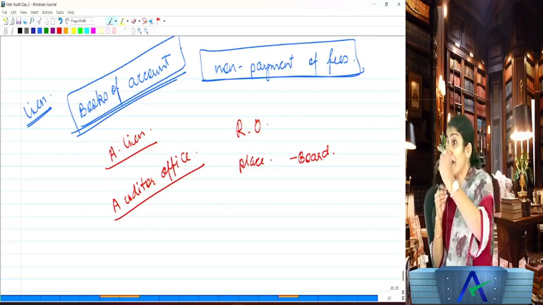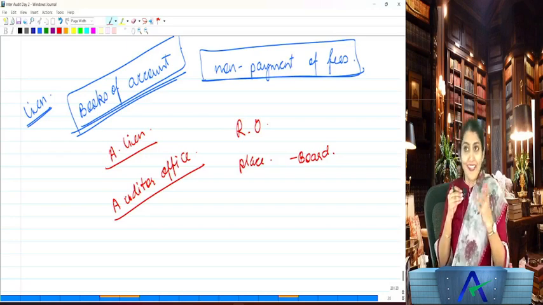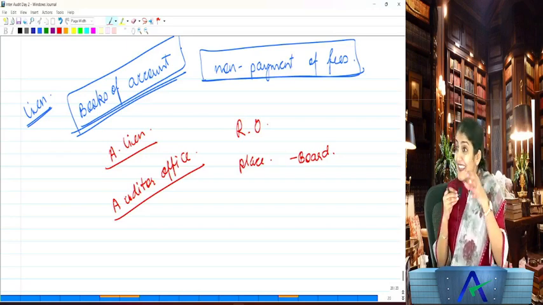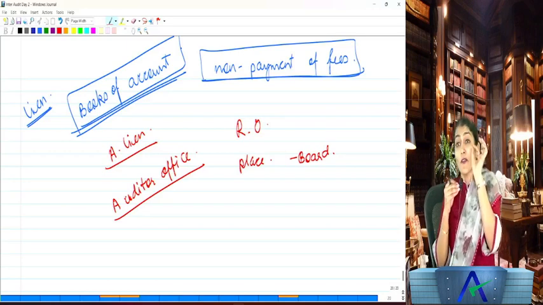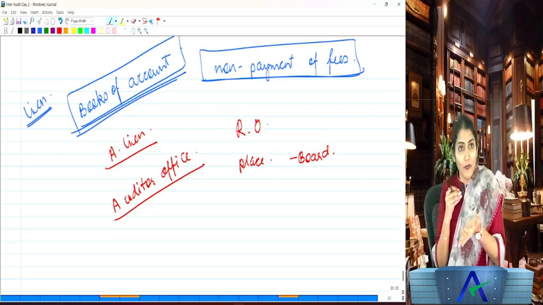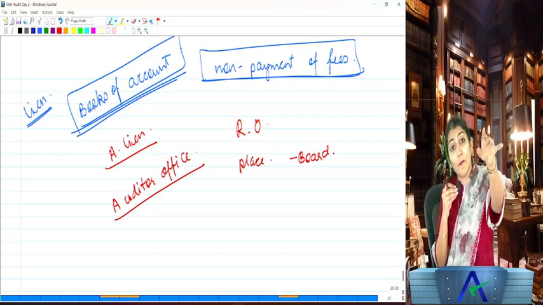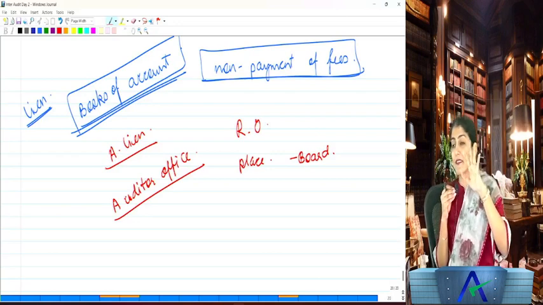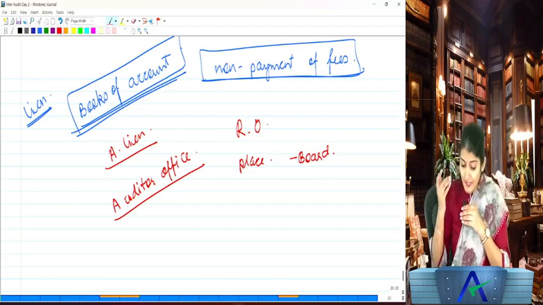Now you say, ma'am, why will the board of directors pass the resolution only? But that is how it is. That is the legal requirement. So rather than fall into this trouble, what is the best way? That you recover your audit fees on a progressive basis. As and when the work is completed, you recover your audit fees.